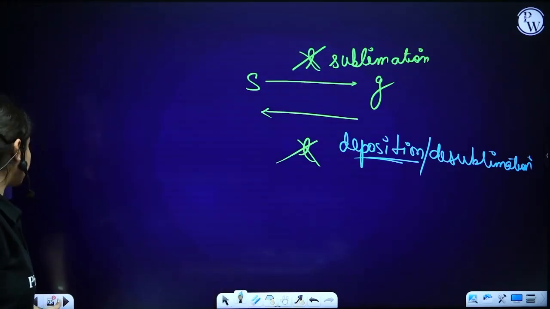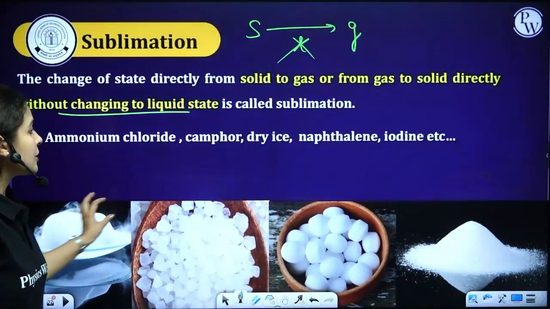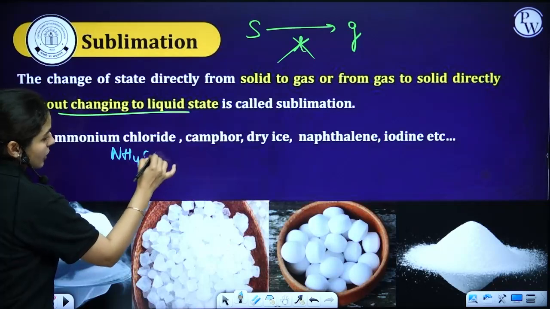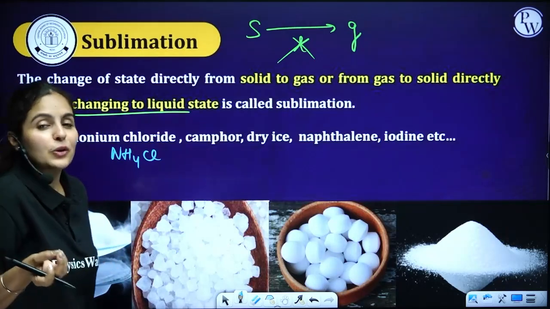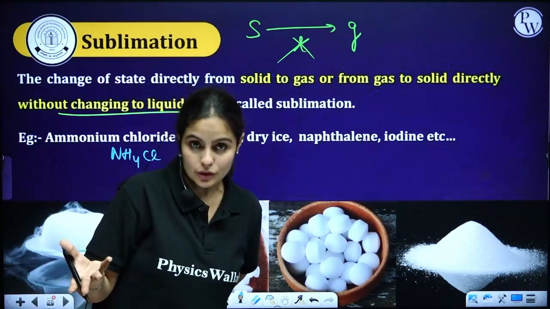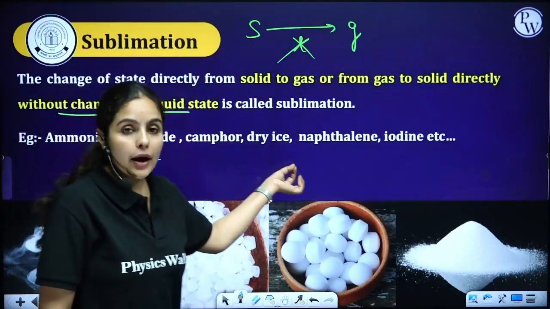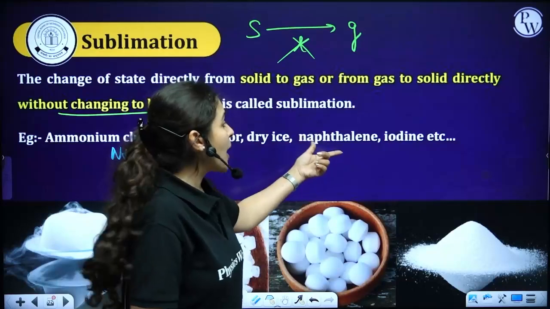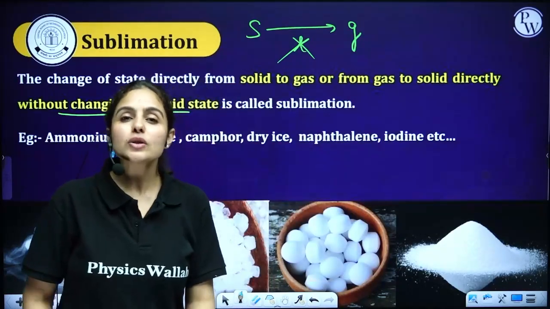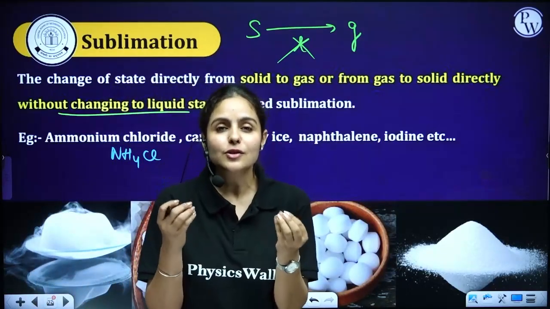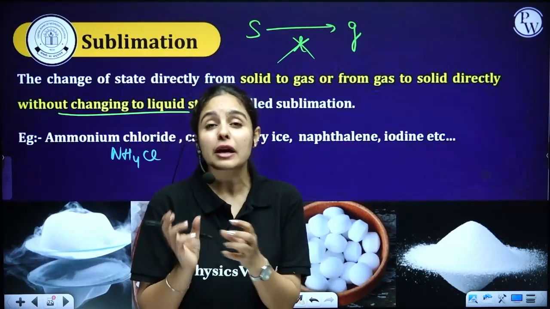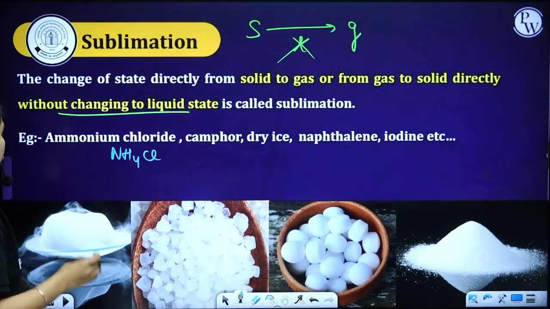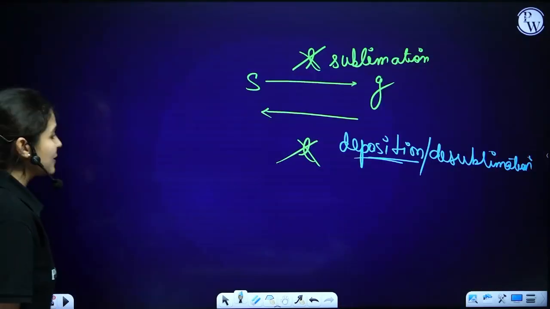Understood, right? So as I was saying, certain examples include ammonium chloride. It's a white color salt, NH4Cl. Camphor, we all know, we use it in puja also, kapoor, right? That's camphor. Dry ice. Nowadays, ice cream parlors are also giving dry ice. Naphthalene balls, iodine. Iodine is purple color crystals, very beautiful and shiny. So these are certain common examples of sublimation.